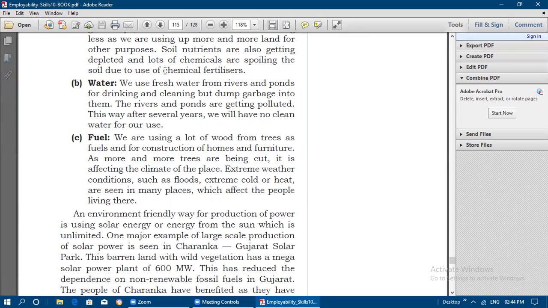And then fuel: we are using a lot of wood from trees as fuel, and for construction of homes and furniture we are cutting a lot of trees. As more and more trees are being cut, it is affecting the climate of the place. Extreme weather conditions such as floods, extreme cold or heat are seen in many places, which affects the people living there.